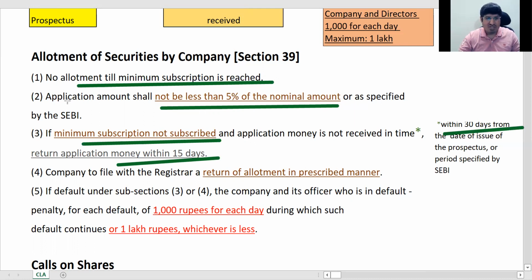So then after all this is done, company has to file with the registrar a return of allotment. Okay, I'll tell you what this is, and then there is some fine.